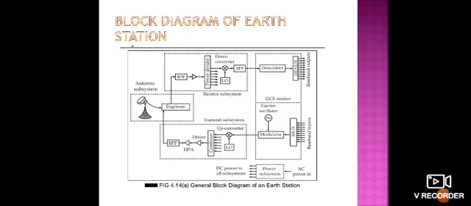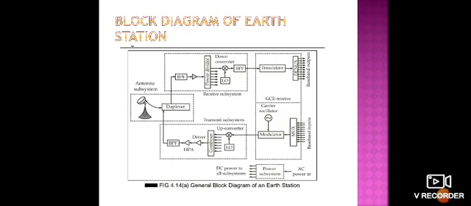So the earth station can be divided into a number of blocks: antenna subsystem, receive subsystem, GCE subsystem, transmit subsystem, and the last one, the power subsystem. These are the blocks which come with the earth station. That means the general block diagram is like this.